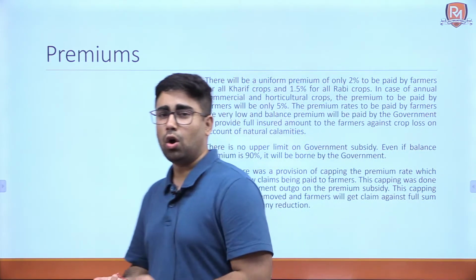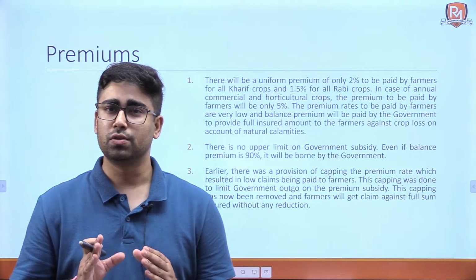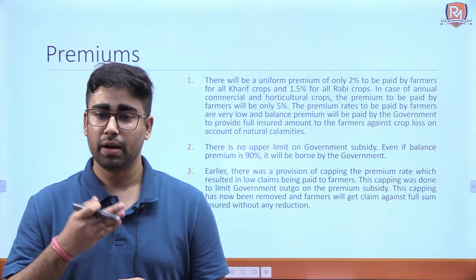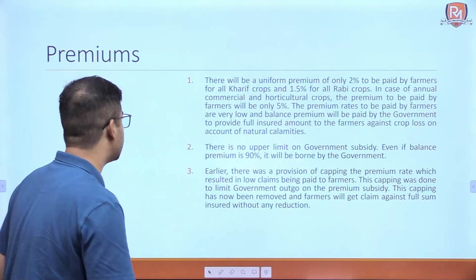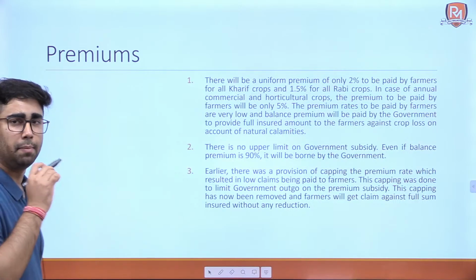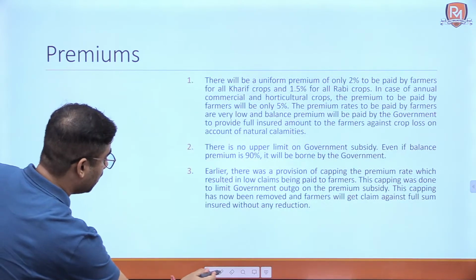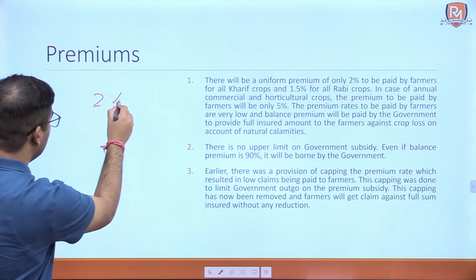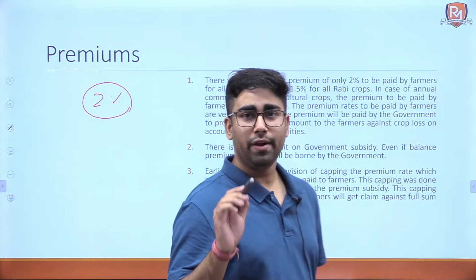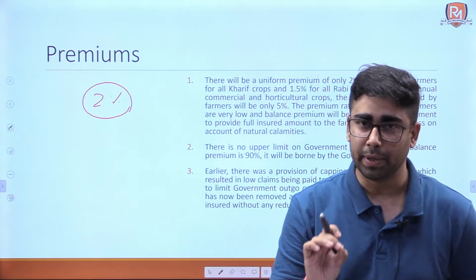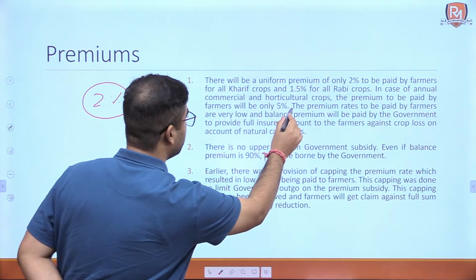So now let's talk about the premiums of this scheme. Whenever we take an insurance or anything, we have to pay regular premiums towards that scheme. Okay, now the premium of this scheme can be divided into 3 parts. Okay, 2%, I beg your pardon, 2% is for the kharif crops. Okay, 1.5% is for the rabi crops and 5% premium is for the